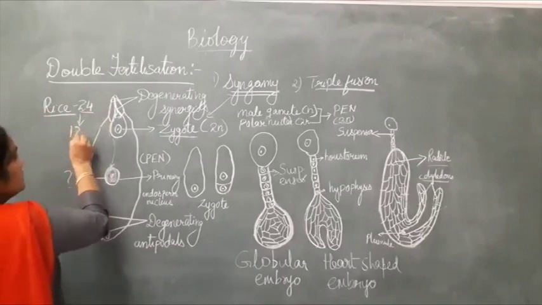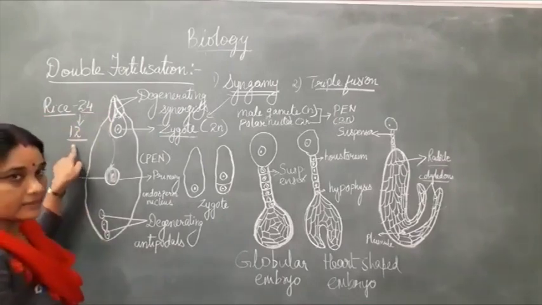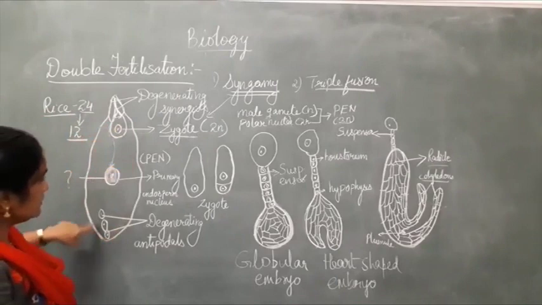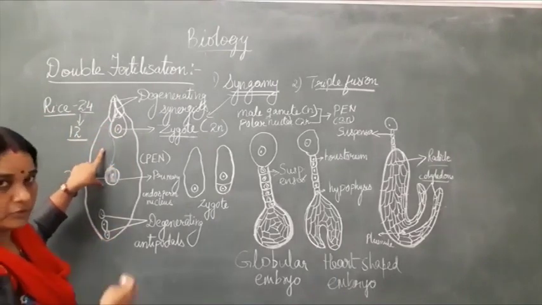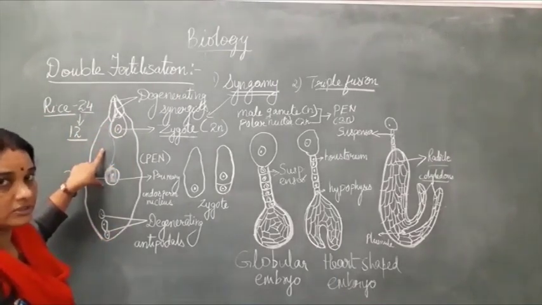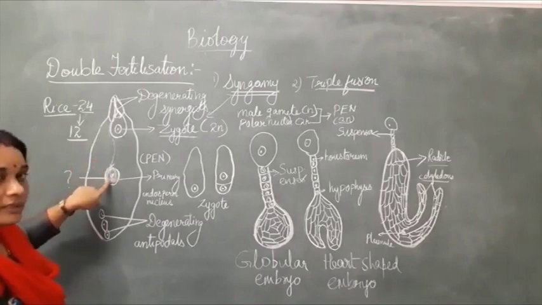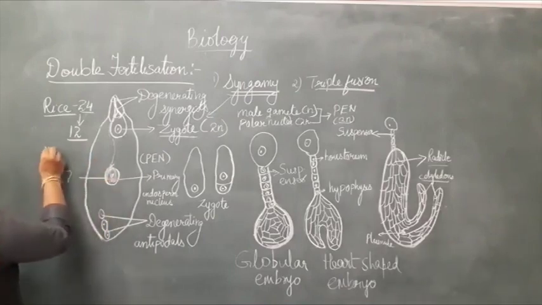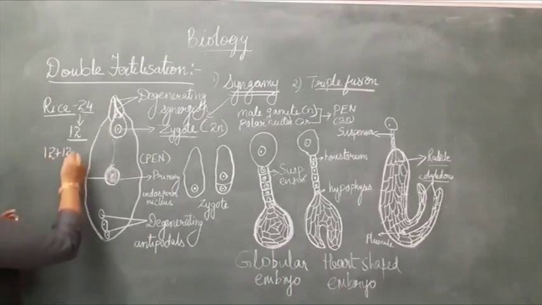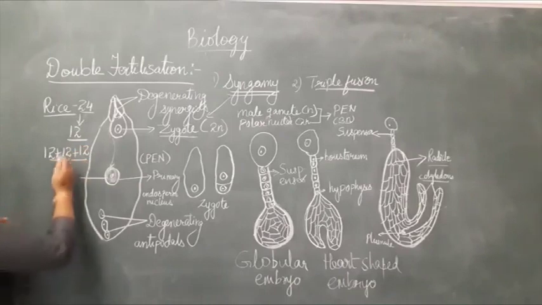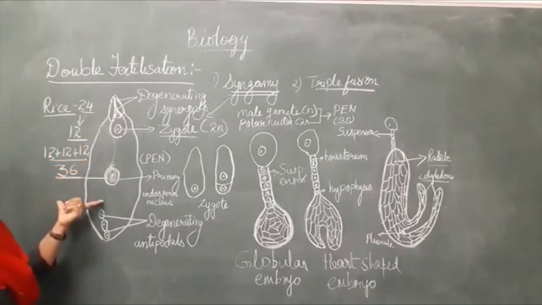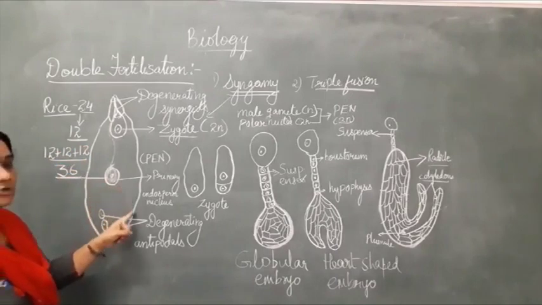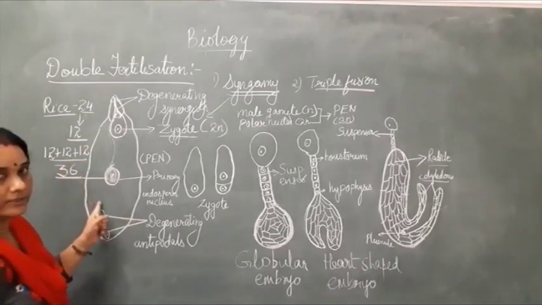12. And then I told you all the cells in the embryo sac are haploid in nature. So you have two polar nuclei, so 12 plus 12, they are haploid in nature, plus the haploid male gamete. Add it up. So what will be the ploidy? It will be 36 chromosomes present in the primary endosperm nucleus. That is how you have to calculate.